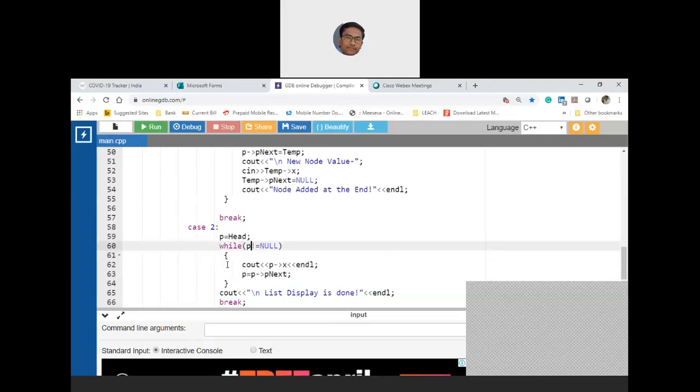So that first bogie arrow X you are printing, which is line number 62, and you are again moving further to check whether you have the second bogie. So typically your test condition is you are traversing P unless you get the last bogie. That is nothing but P arrow next. If it is null, then you don't have any other connected node, then you are terminating. I hope I am clear.